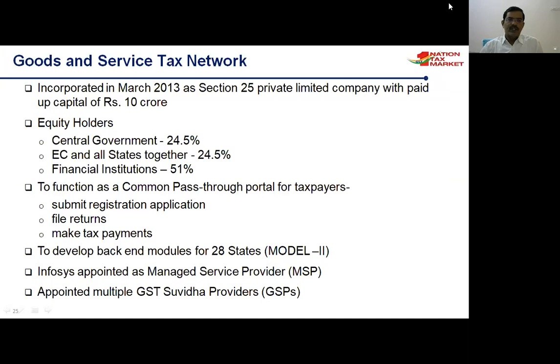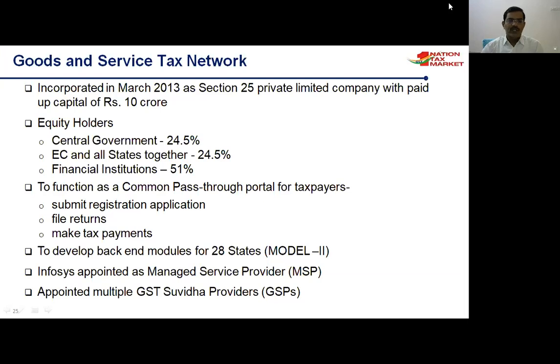And we know that in whatever GST implemented, the major role is played by technology. The major technology is GSTN. The full form of GSTN is Goods and Services Tax Network. It was incorporated in March 2013.